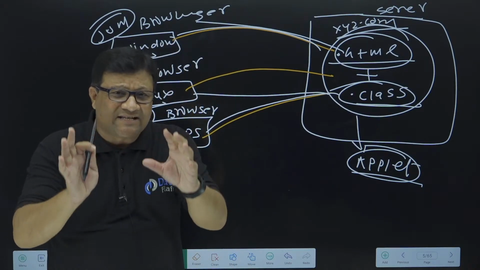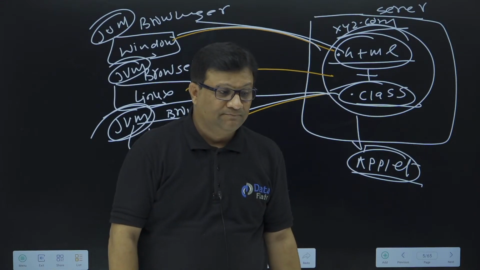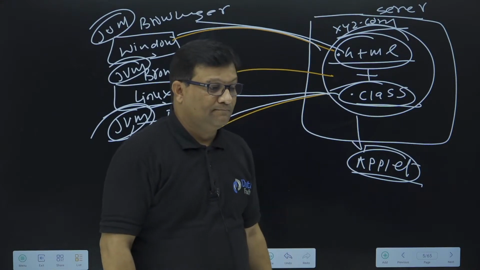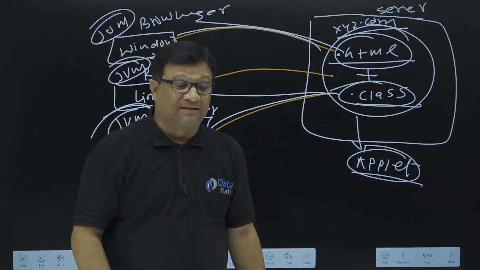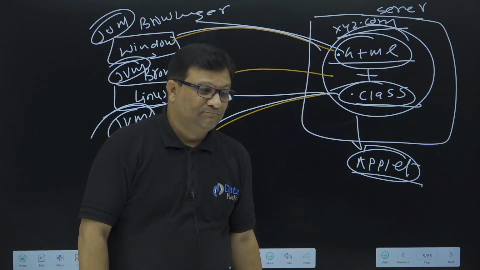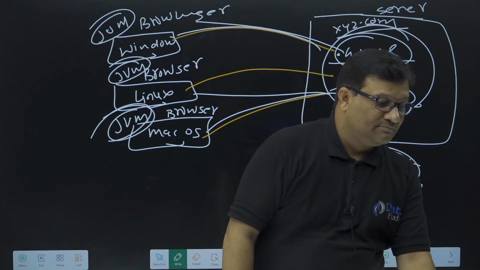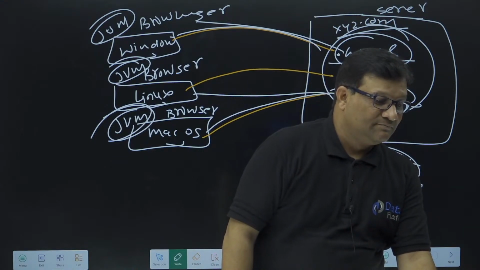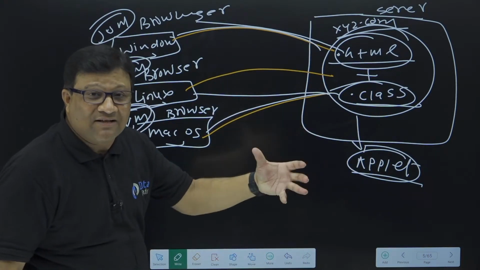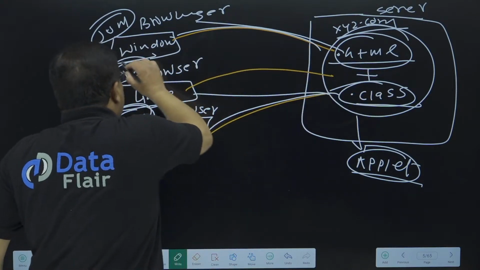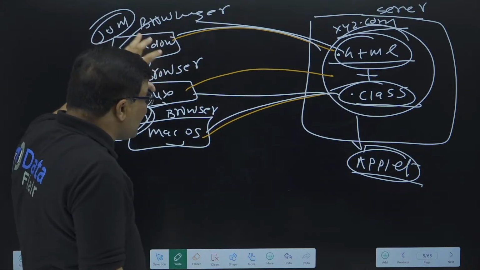I need this answer from your side. HTML is a client-side language. It is not server-side because the HTML code is executed by the client machine's browser, right? So it is a client-side language.